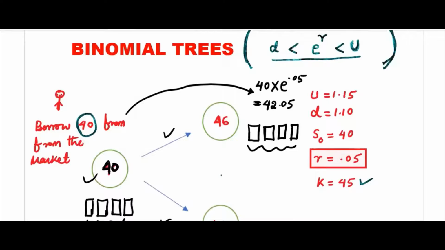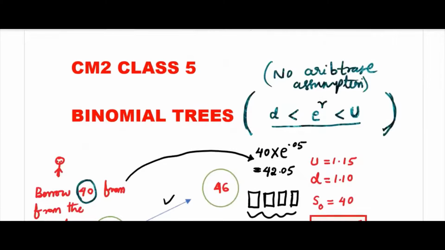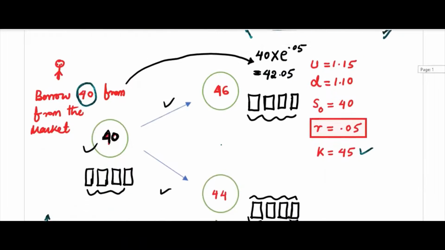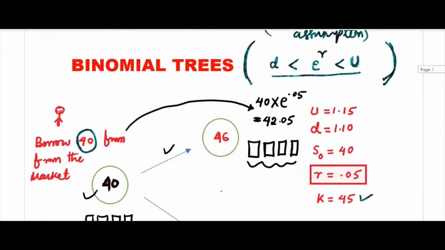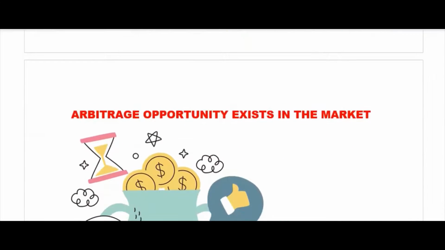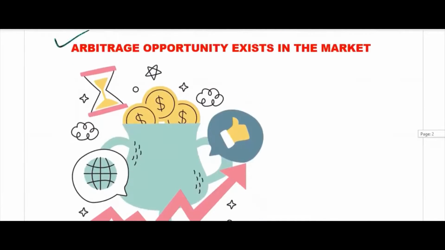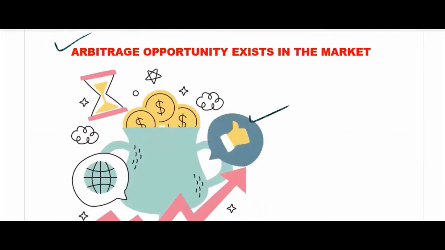So in every problem you have to check whether e power R is between D and U or not. If you remember the first example, D was 0.95 or whatever, and you had U and e power R, you can check. Everywhere you have to check that this is satisfied. In the example I just showed you, there is an arbitrage opportunity in the market.